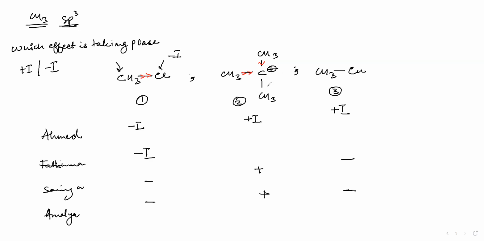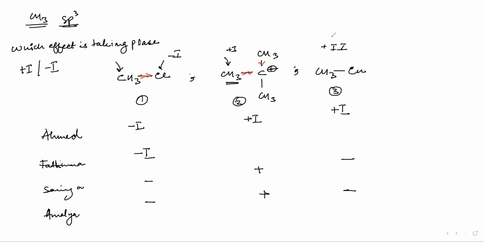Now what is this alkyl group doing here? This alkyl group is giving electrons. This is plus I. And this carbon atom is receiving the electrons. What about this one? Here also it is plus I effect.